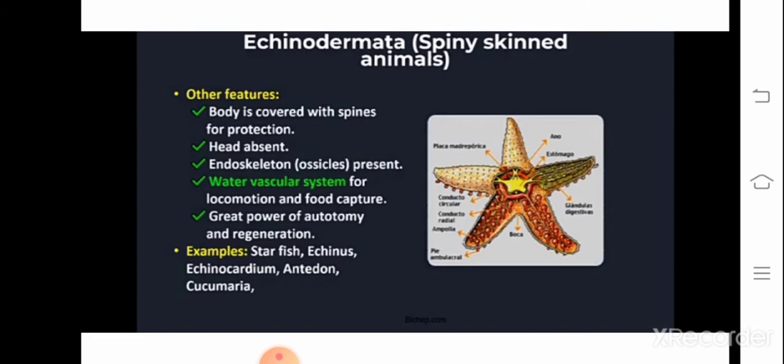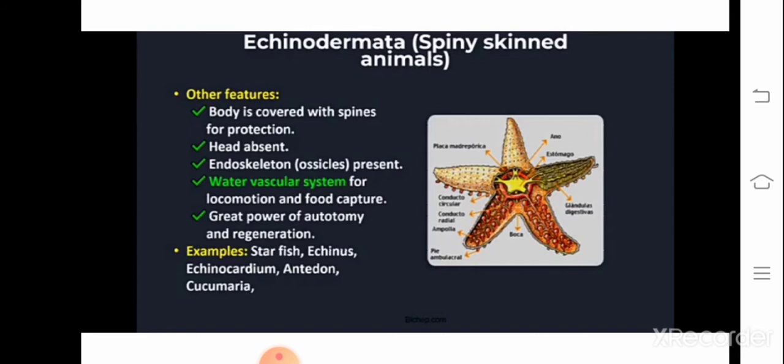On the dorsal side they have the anus, hence it is called the aboral surface. Oral means mouth. If a comes before a word, it means absent, so the mouth is absent on the dorsal side, and such a surface is called the aboral surface. And the ventral surface, since there is a mouth, is called the oral surface. Clear?